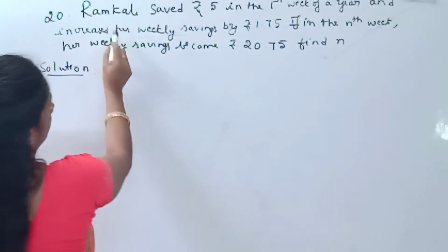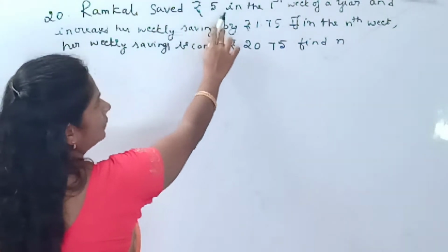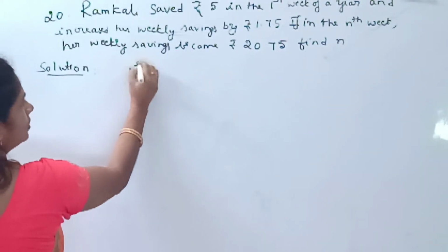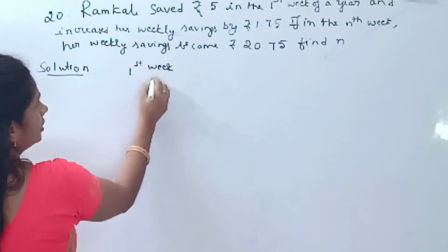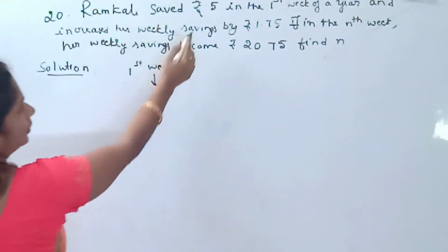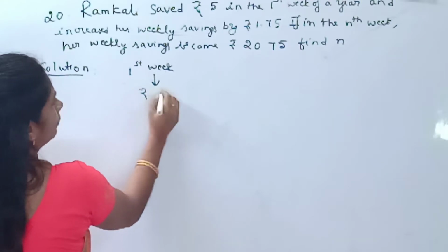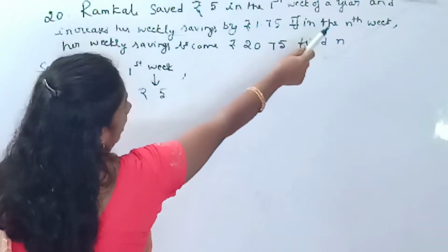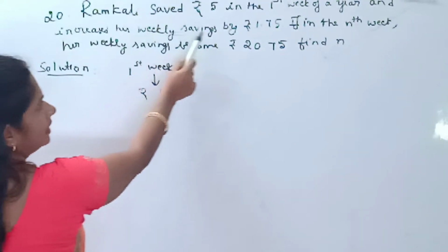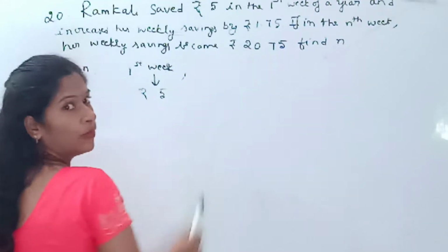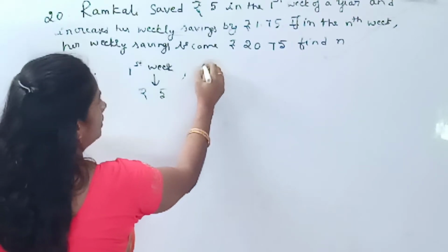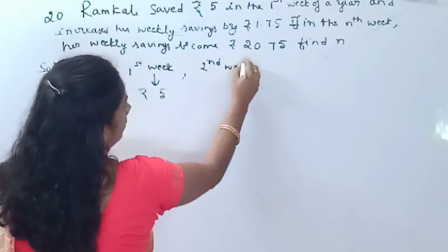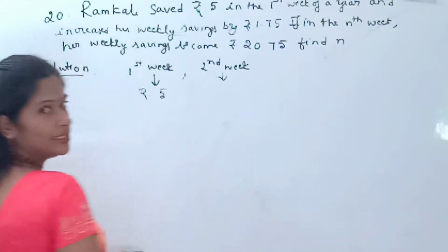So first, Ramkali saved rupees 5 in the first week of a year. In the second week, she increased her weekly savings by rupees 1.75. So what is the amount she saved in the second week?